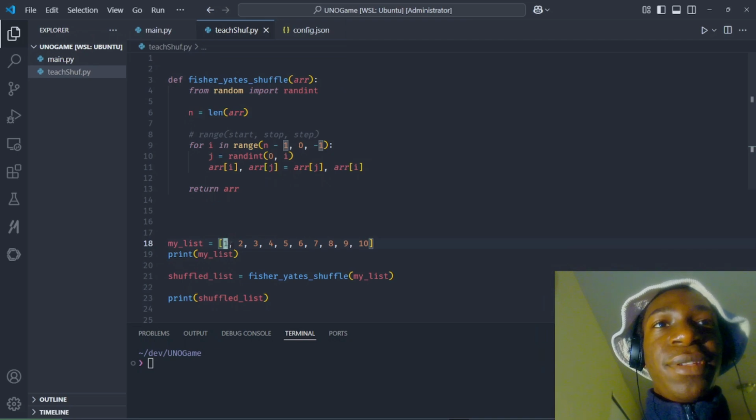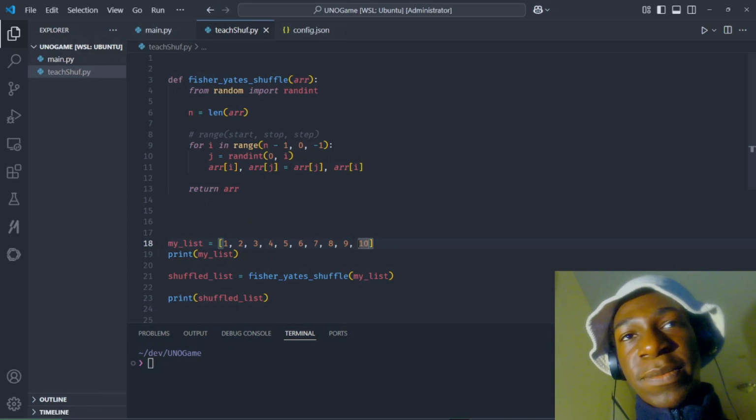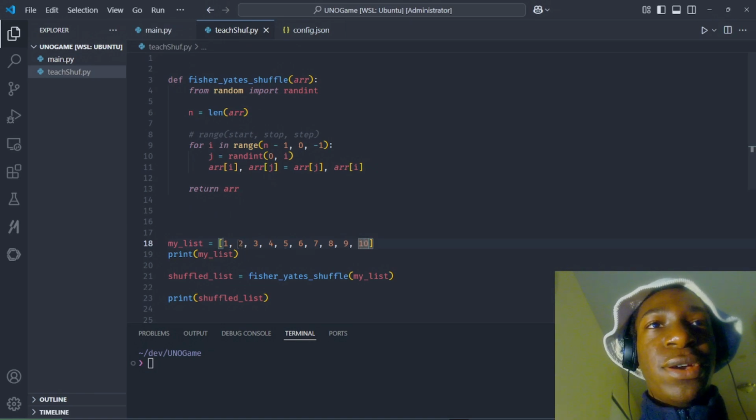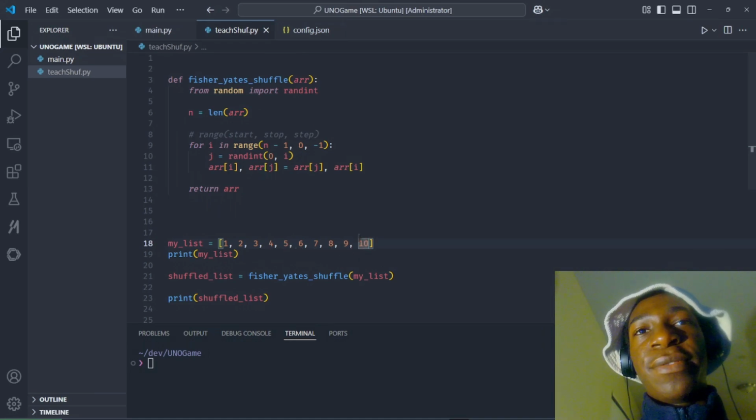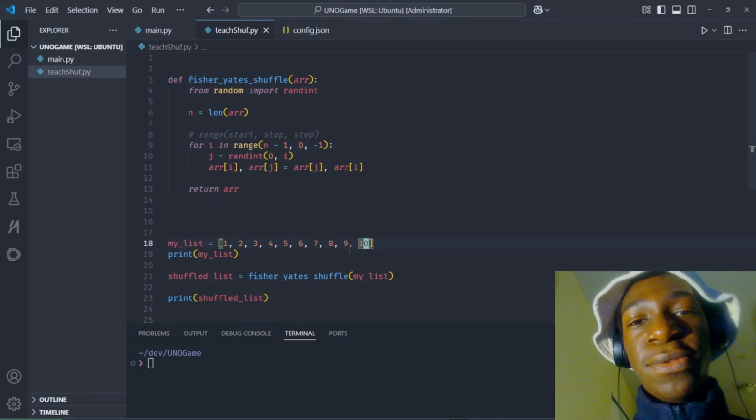This is in the index 1. This is in the index 2. And that means from where we counted, 0, 1, 2, 3, 4, 5, 6, 7, 8, 9, so it's in the index 9, okay? It gets confusing, but you get used to it.